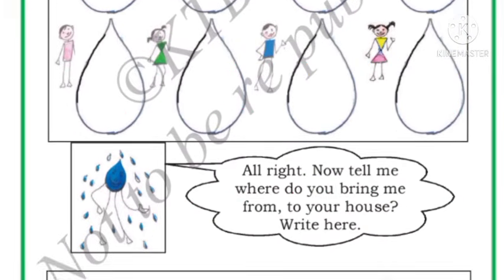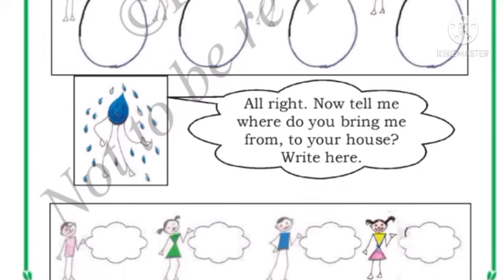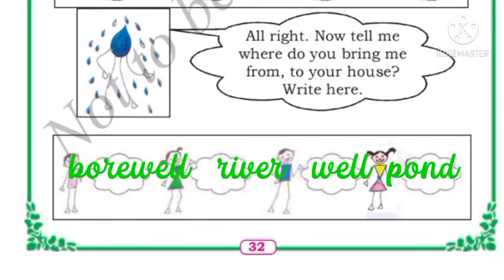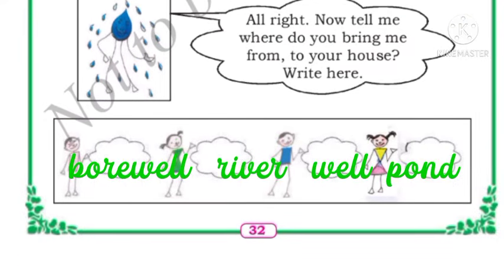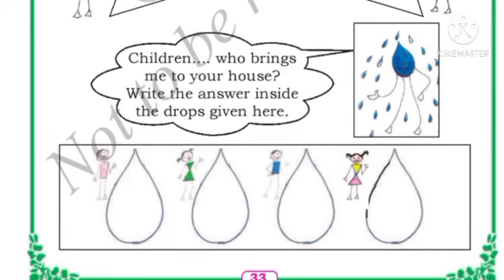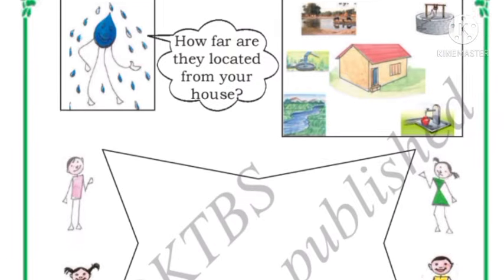Okay. Drop of water is telling, all right, now tell me, where do you bring water from to your house? So children, from where do you bring water to your house? From borewell, tap water, river, well, right? Yes. So how far are they located from your place? You have to write here.